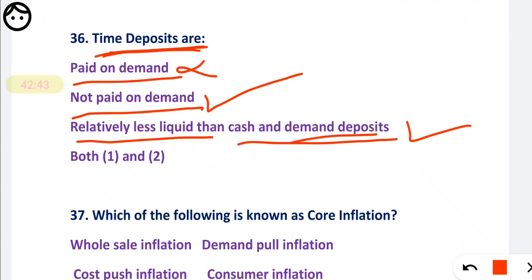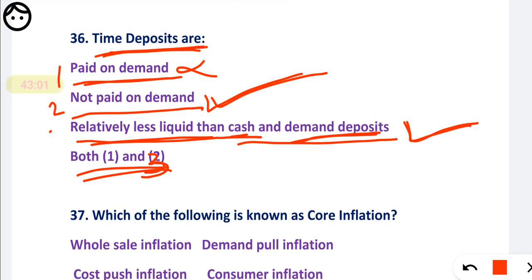Both 1 and 2, this is not the option they have given. Remember, time deposits are less liquid than cash, obviously, and demand deposits, it is also correct.